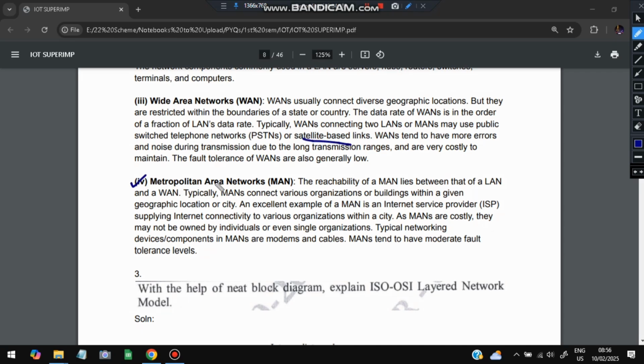Okay, next is the metropolitan area network. This can be restricted to a city. For a basic example, it is the internet service providers which we use. That is the metropolitan area network.